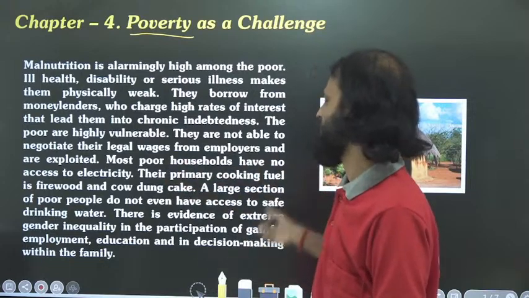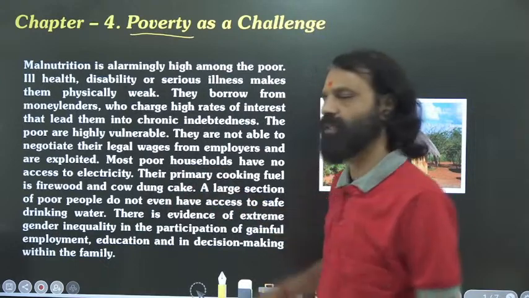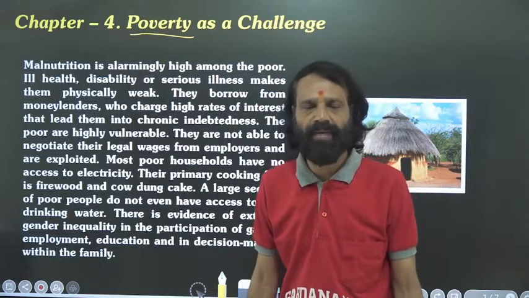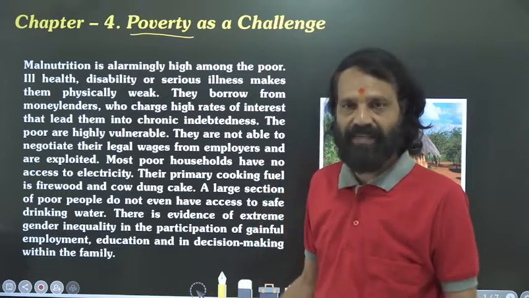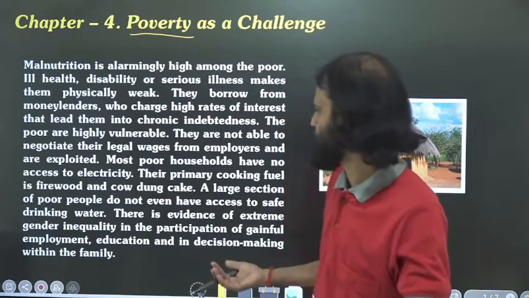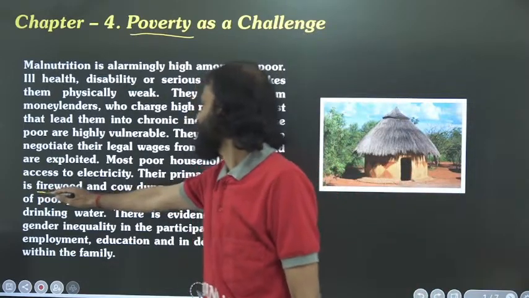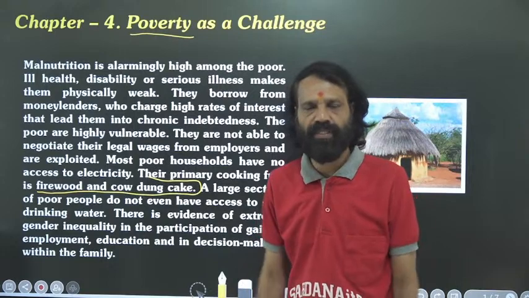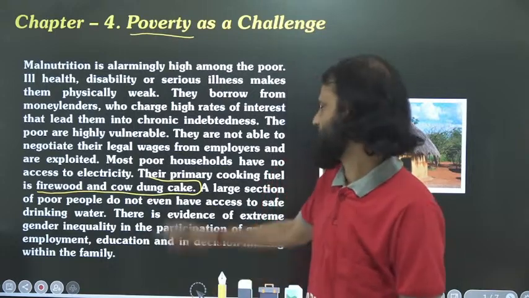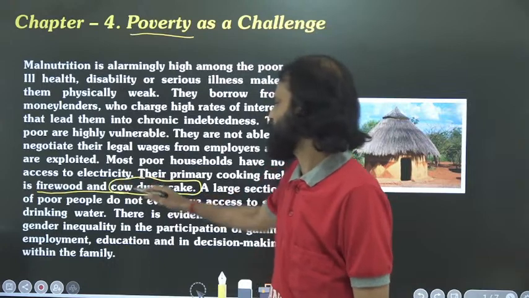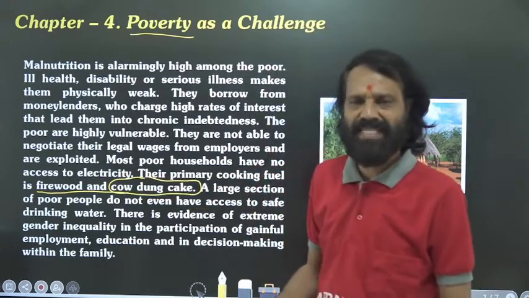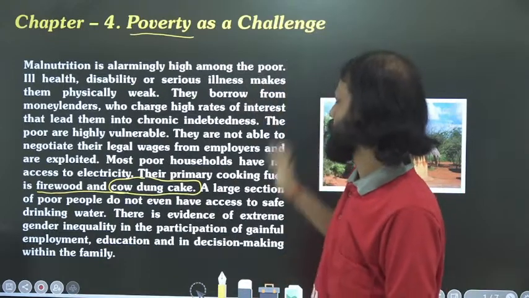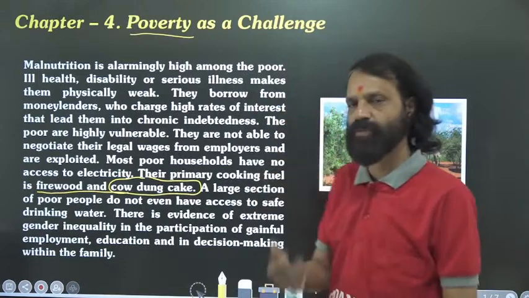Their primary cooking fuel is firewood and cow dung cake. Of course, in rural areas, in very extreme villages, you can see that people may not have cylinder gas. Then mainly they are using firewood and cow dung for cooking. I need not explain this. Mainly in North India, people are using cow dung cake. In South India, of course, they are using firewood. But nowadays the cylinder is also available and electricity is available. So this information is from around 20 years before, I think.